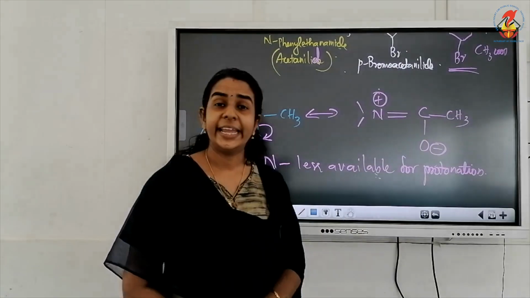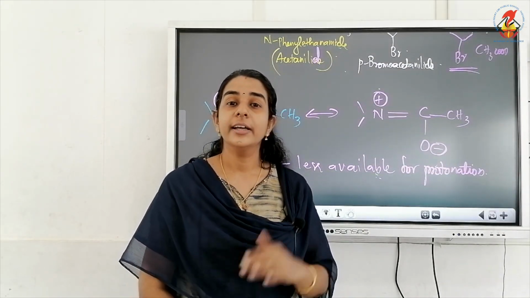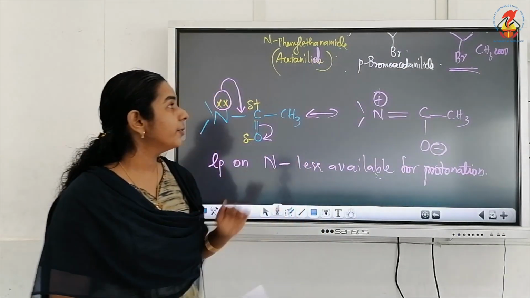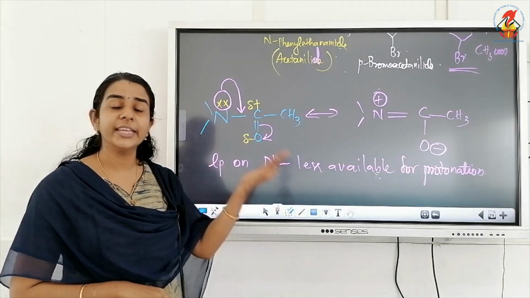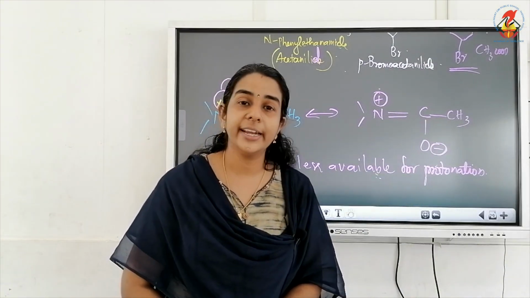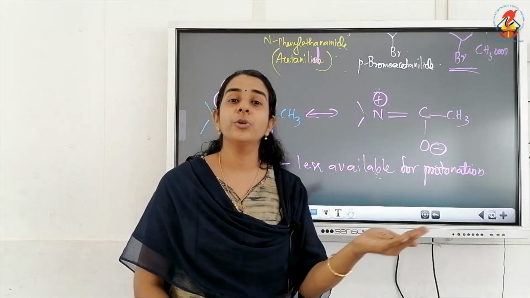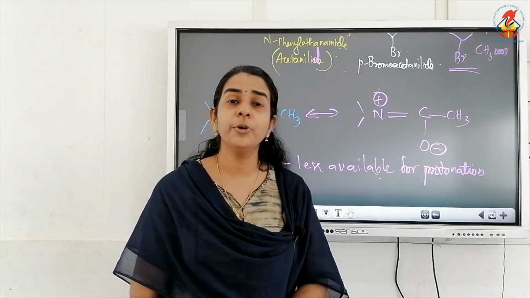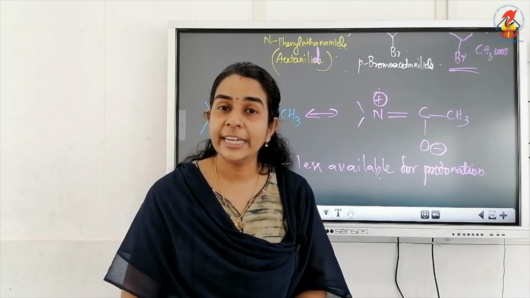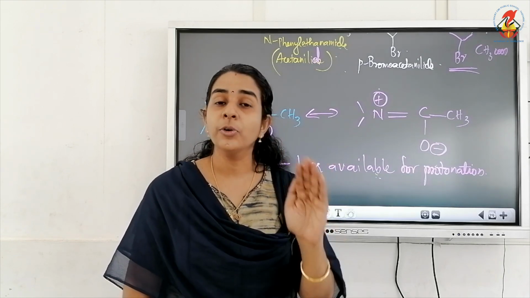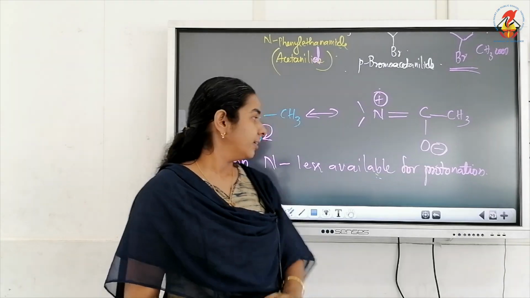This is how it deactivates the NH2 group. So this is about bromination, why we cannot do bromination directly, and what we should do to get ortho-bromoaniline or para-bromoaniline, the mono substituted product.